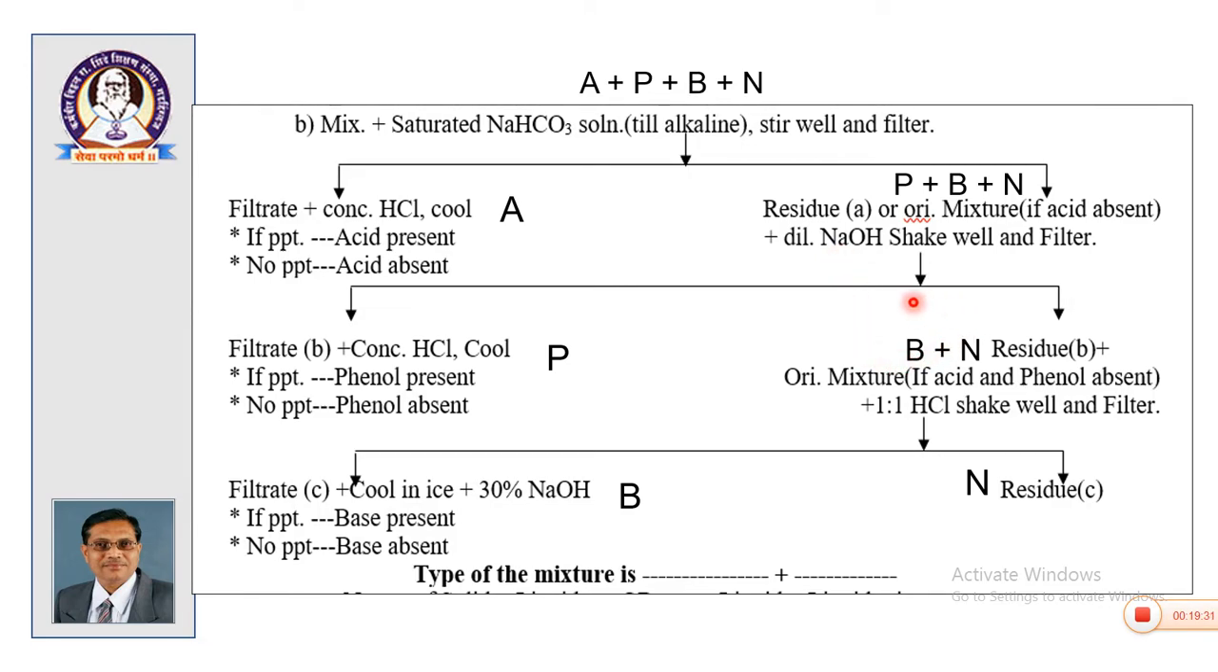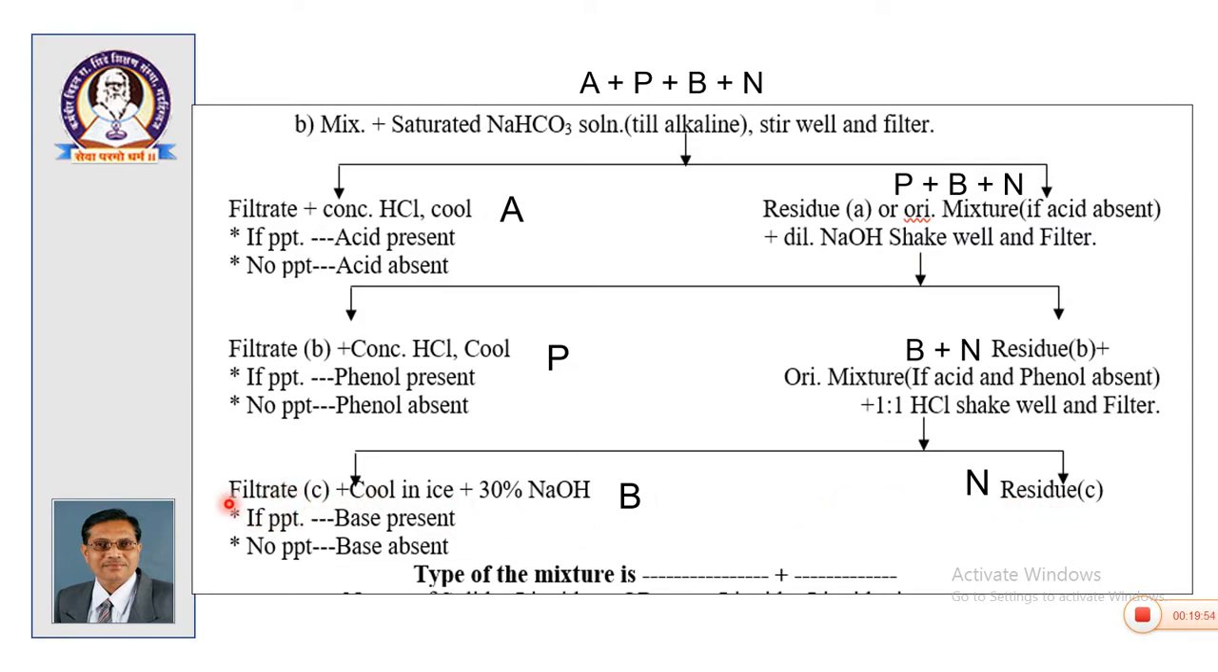Then two components are remaining after this, these are base and neutral. So, in the theory we have seen that base is converted into its salt by treating with 1:1 HCl. So, take the residue B, treat with 1:1 HCl, shake well and filter. So, we get again filtrate C and residue C.